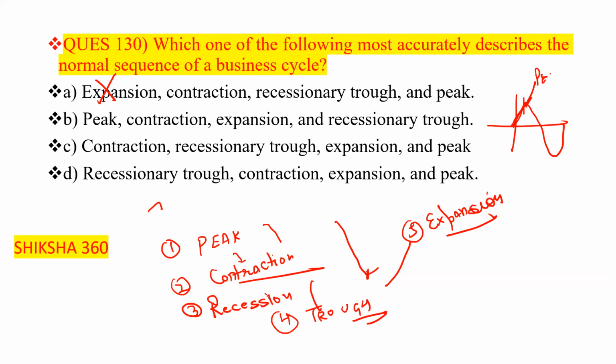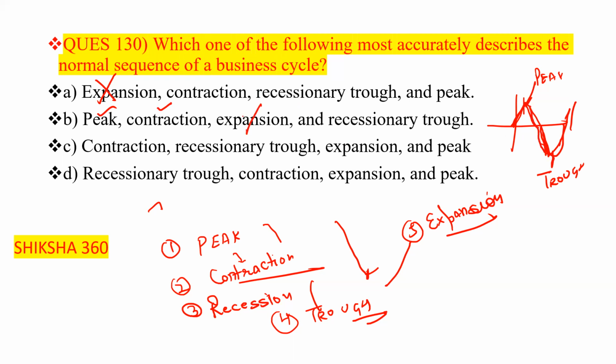This one is the peak. This one is the contraction. We can say that this one is the recession and this one is the trough. And this again going to write that is the expansion of the business. So now peak, yes, this one is correct. Now contraction, this one is also correct. Now expansion, contraction. It goes toward the recession.